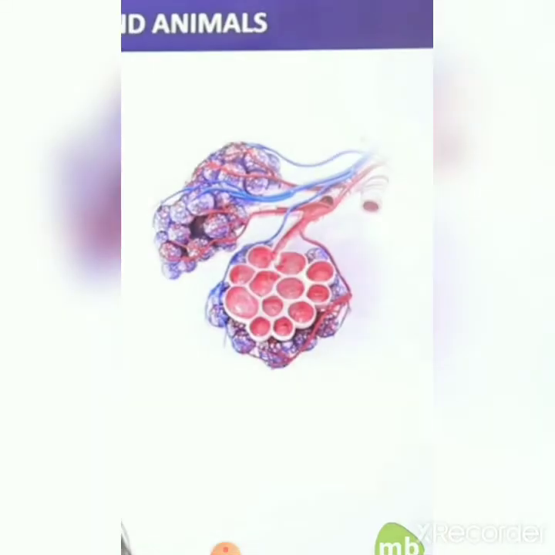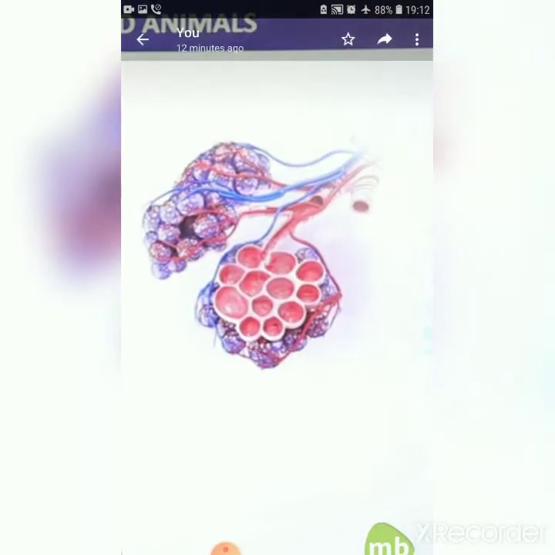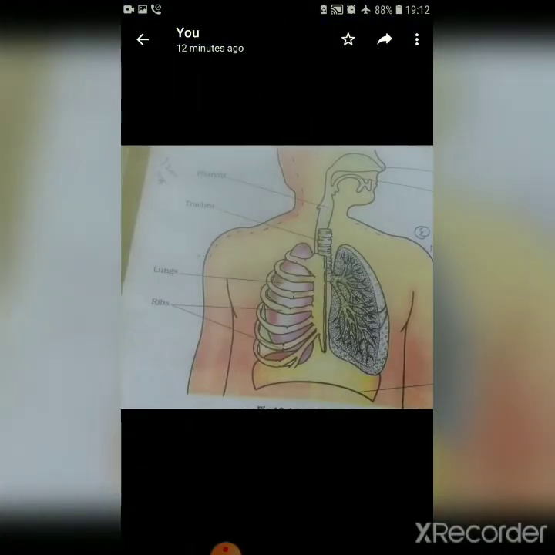Let us start the new topic of this chapter, that is how do we breathe. Fine. So here one figure is given. Let us understand the mechanism of breathing. Normally what is happening, we take in air through our nostrils, that we all know. हम nose के through inhalation करते हैं, है ना? When we inhale air, it passes through our nostrils.